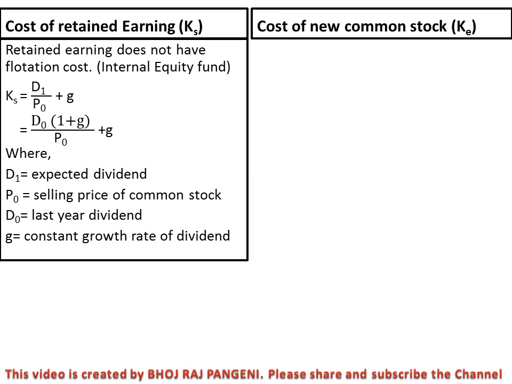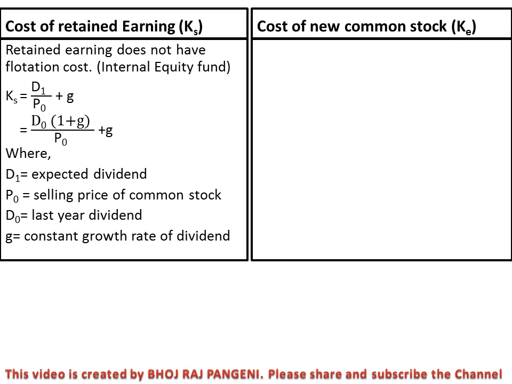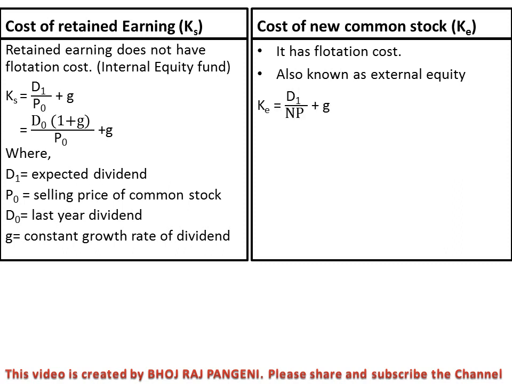Now the cost of new common stock, when the company is going to issue new shares of stock. If the company issues new shares, then it has to bear the flotation cost, that is underwriter cost, investment bankers cost, and so on. It is also known as external equity or external source of equity fund.